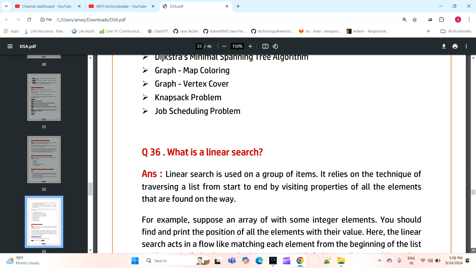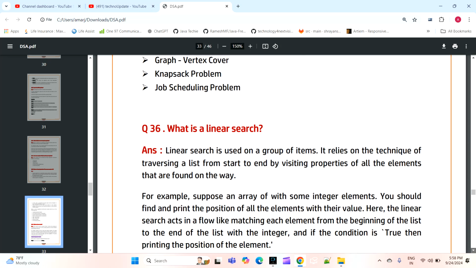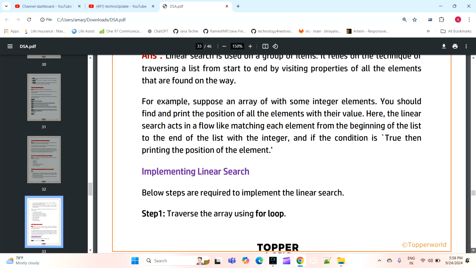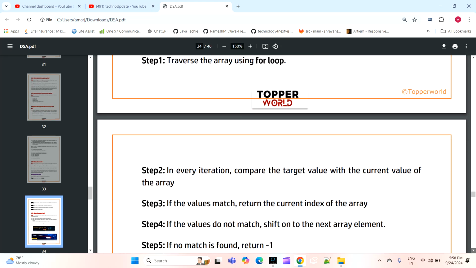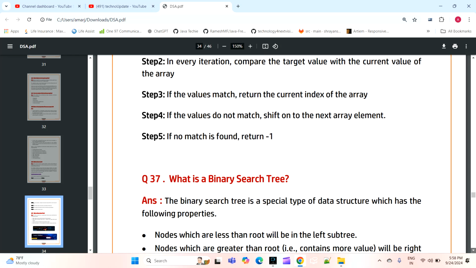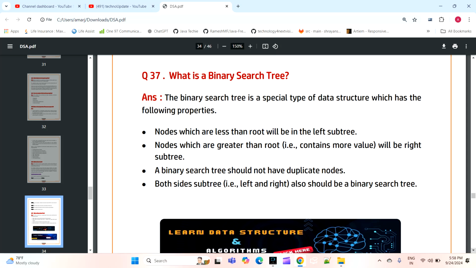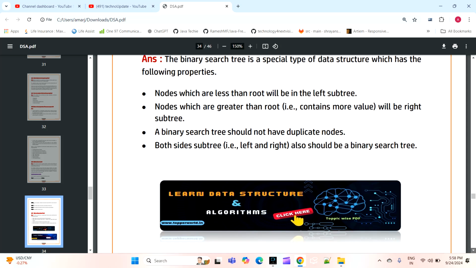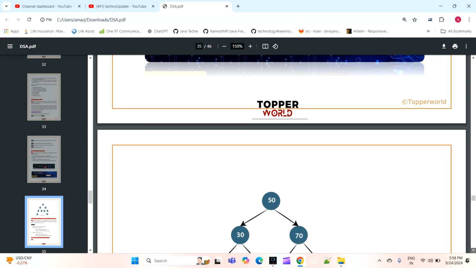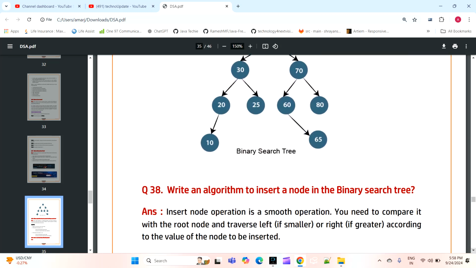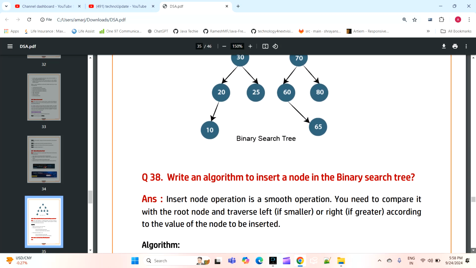Many things are there. Now the next question is what is linear search? How we will implement the linear search? How we will write the linear search algorithm to find it, the steps and all. The next question is what is binary search? How we will implement binary search algorithms and all. So these are all the binary search techniques through which we will implement it.